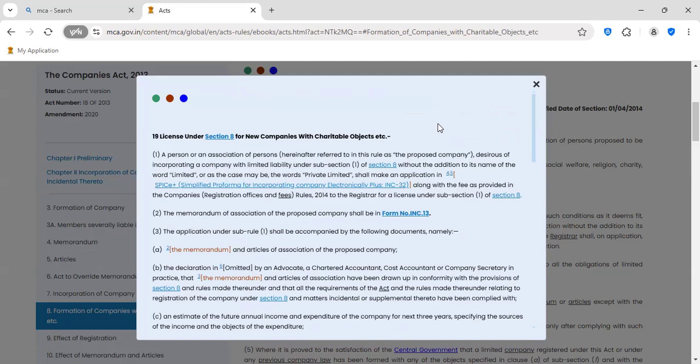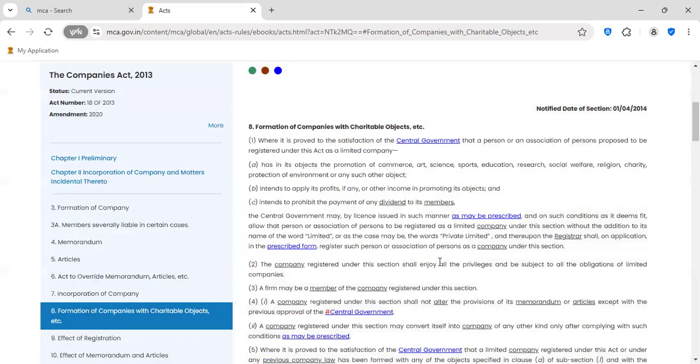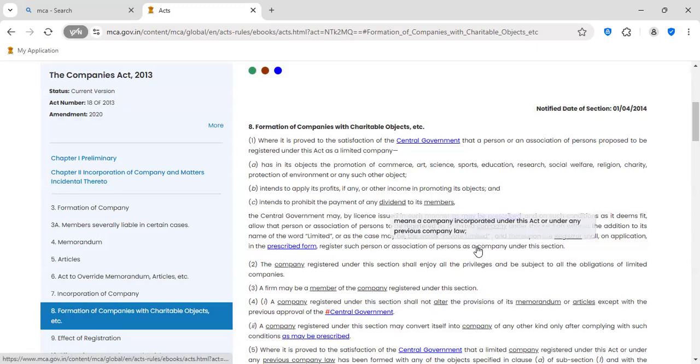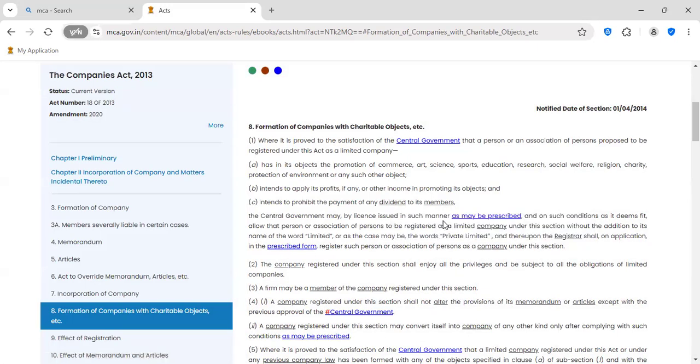I think you are clear about what is mentioned as "may be prescribed". Again, we are going to the section. See, we are here. So the Central Government, by license issued in such manner as may be prescribed. Now we have clarity on the license under Section 8, and on such conditions as it deems fit, allow that person or association of persons to be registered as a limited company.